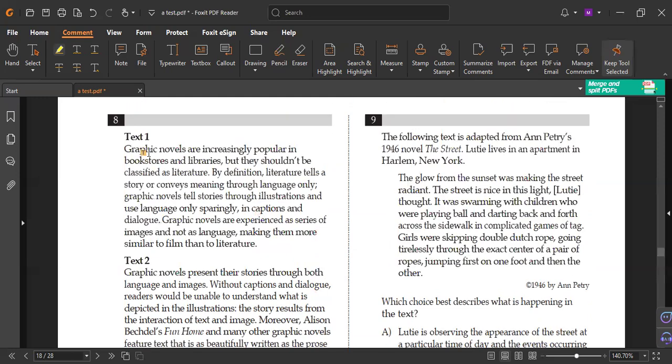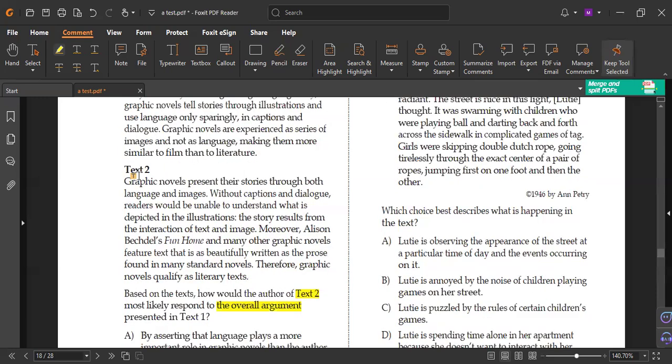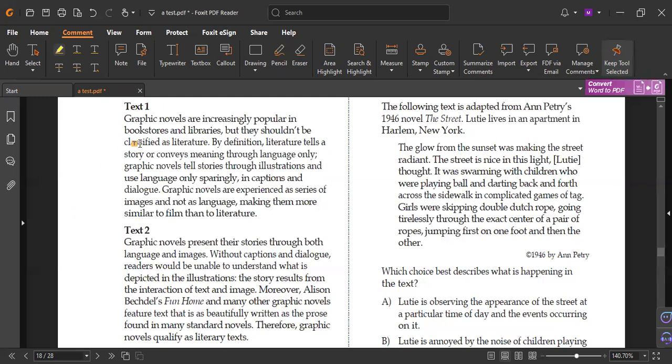That means you must read text 1. How does text 2 respond to text 1? So text 1 discusses one point. How does author 2 respond to this point? By asserting, or by acknowledging, or by suggesting, or by agreeing with what? It takes seconds to read it.